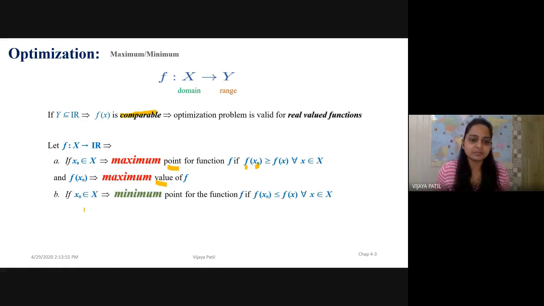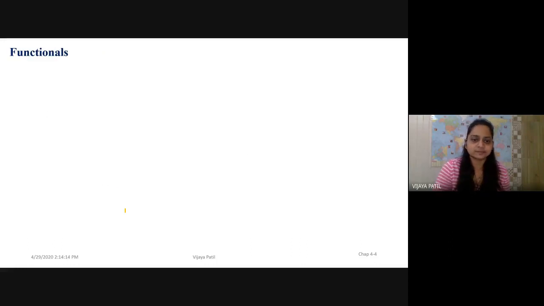Similarly, I can define the minimum point. The only difference in the two statements is this sign: for maximum it is greater than or equal to, and here it is less than or equal to. The rest of the things are similar, and this is maximum and minimum. So this is a minimum point.